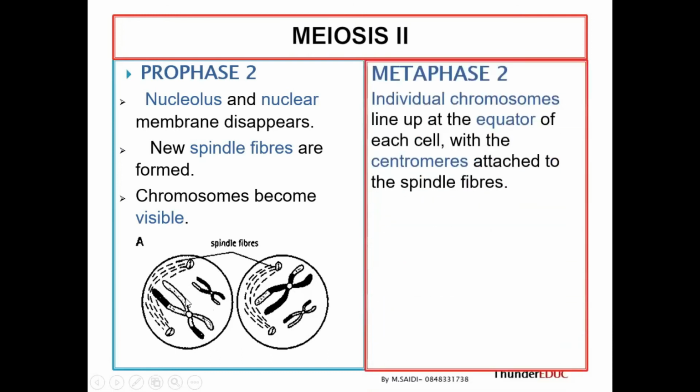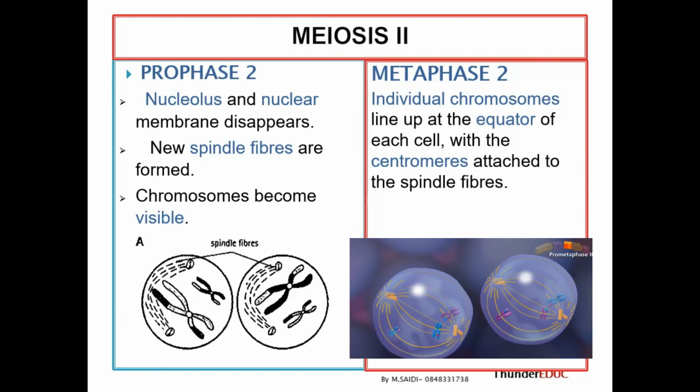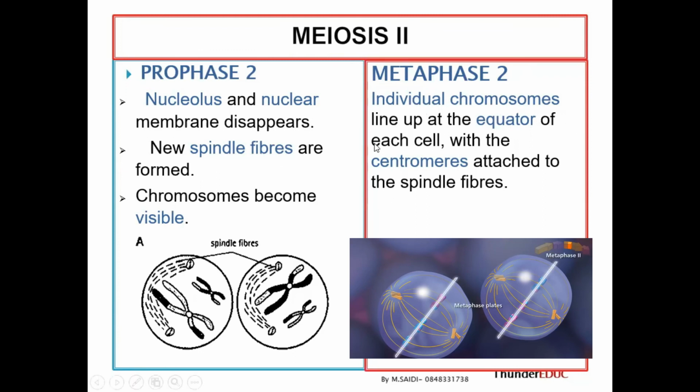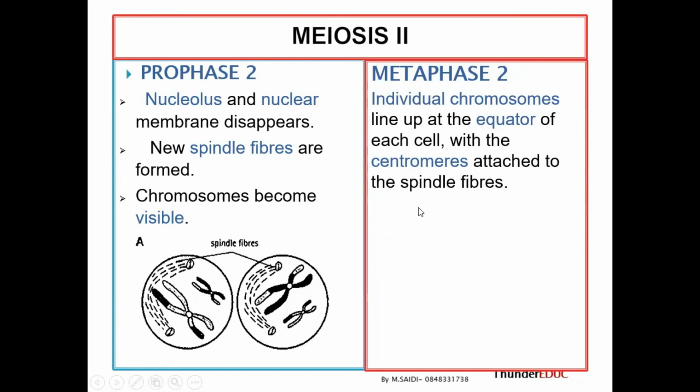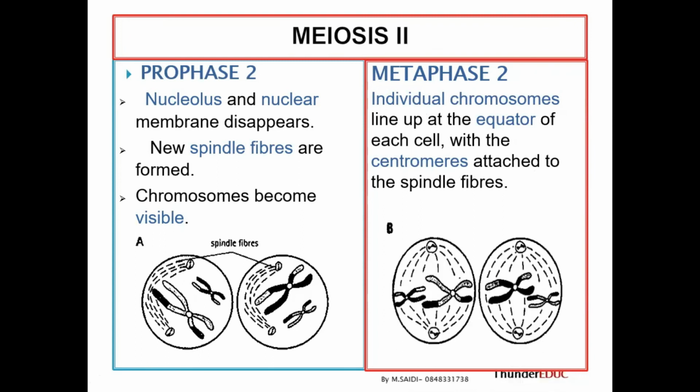Yes. So now in metaphase 2, the individual chromosomes line up here, one chromosome aligns along the equator singly or individually. On the other side, we say that chromosomes align along the equator in homologous pairs and randomly. Here, they align along the equator singly or individually. So you have to know the difference. Sometimes they ask you the difference between meiosis 1 and meiosis 2. You can use the process to differentiate between the two. So at the equator of the cell, the centromere is attached to the spindle fiber. And then now, this is the picture.